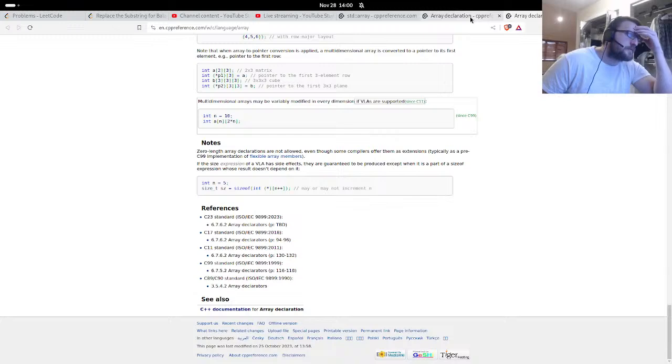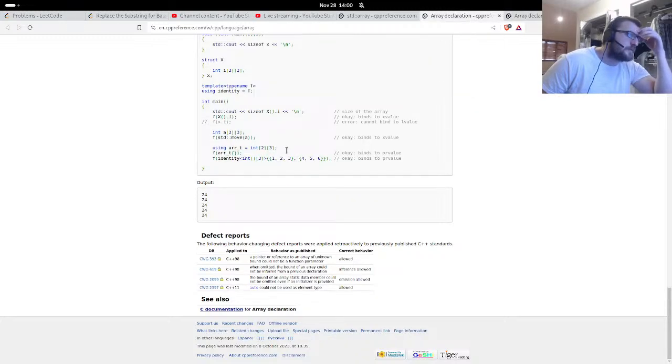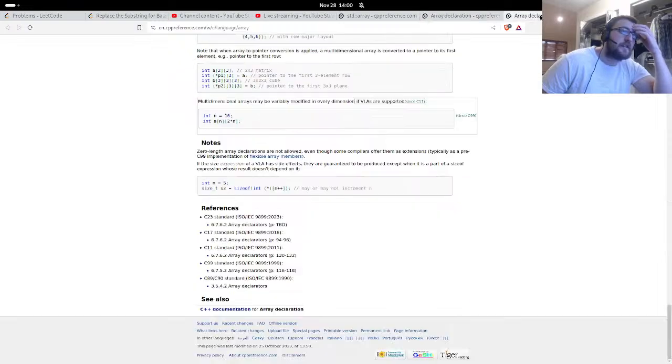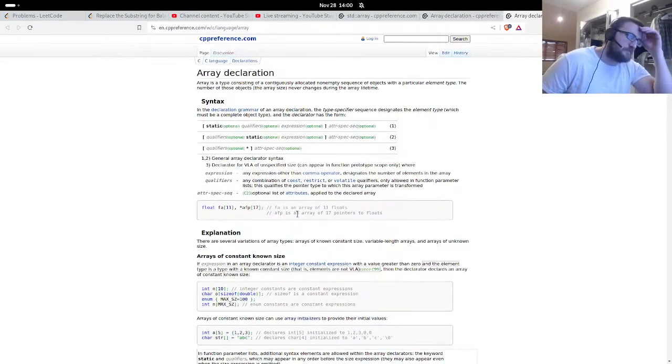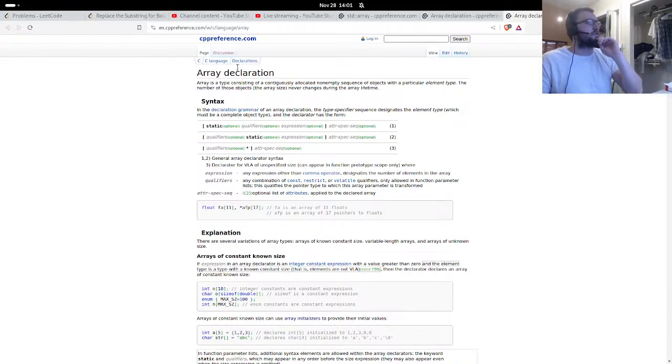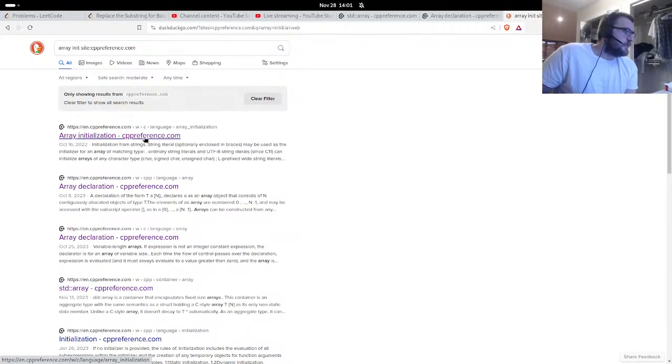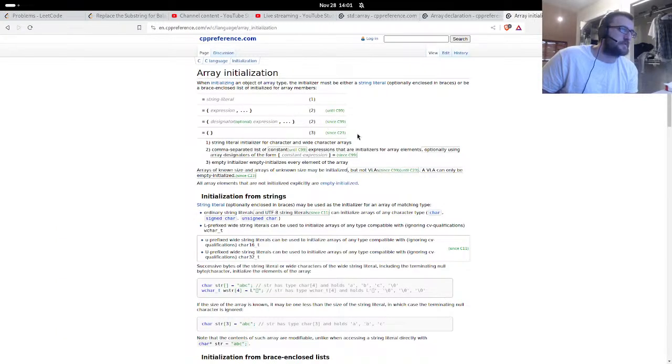Looking for, where is array declaration? It's not declaration, it's assignment. It's really array initialization. Maybe I should just do array initialization. Oh boy. Okay, so maybe we'll just assume it's similar to C. Same thing.